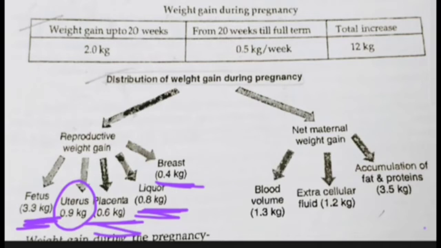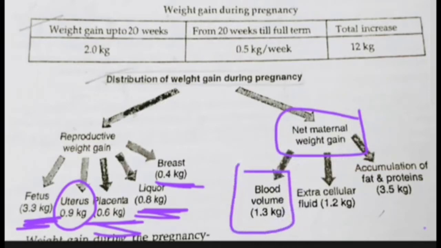Outside the uterus, that is in the mother's body, the blood volume increases by 1.3 kgs. It's because blood is supplied to the baby, so more blood is produced and that leads to weight gain of 1.3 kgs.